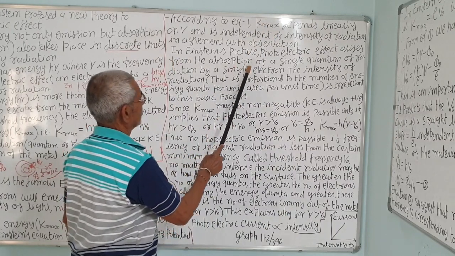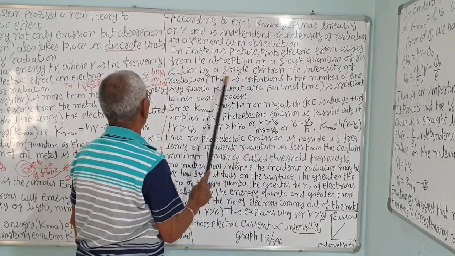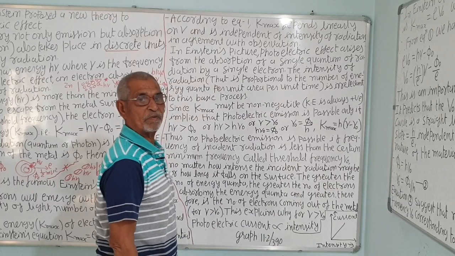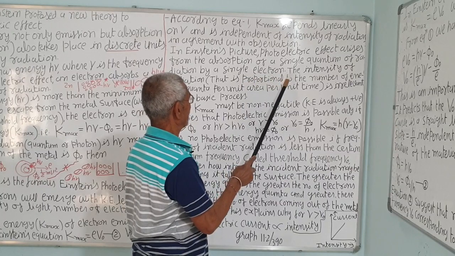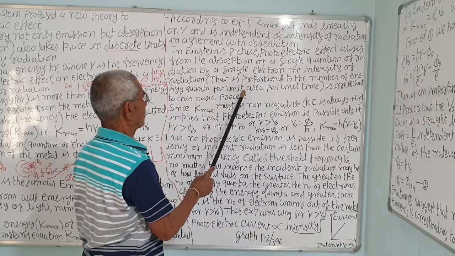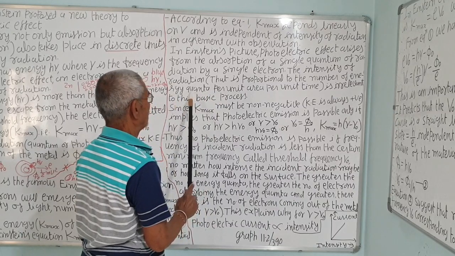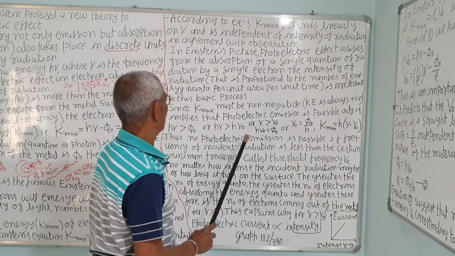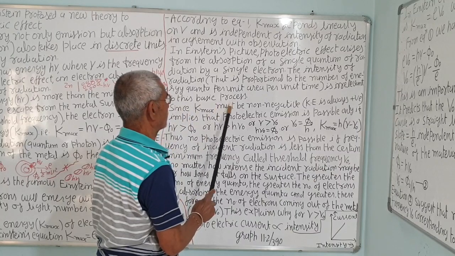In Einstein's picture, the photoelectric effect arises from the absorption of a single quantum of radiation by a single electron. A single electron will absorb a single quantum, one discrete value of energy, or packet, or photon. The intensity of radiation is proportional to the number of energy quanta per unit area per unit time, the number of photons per unit area per unit time. That is irrelevant to this basic process.